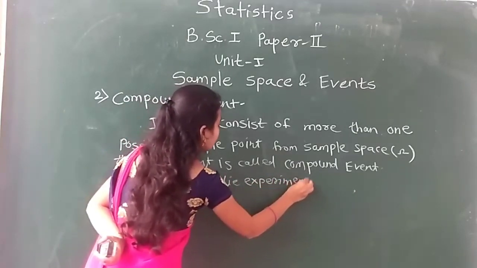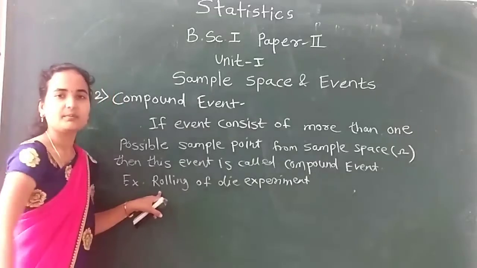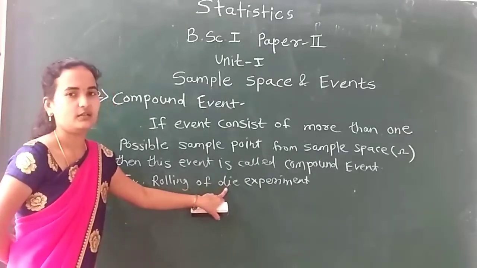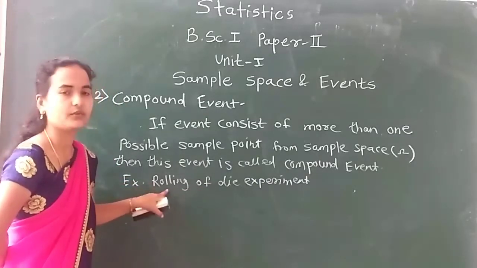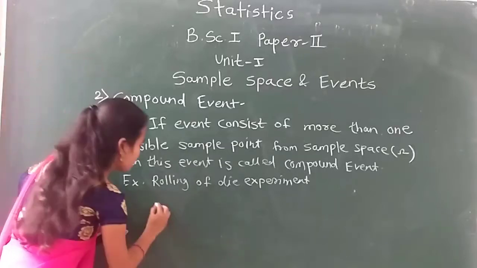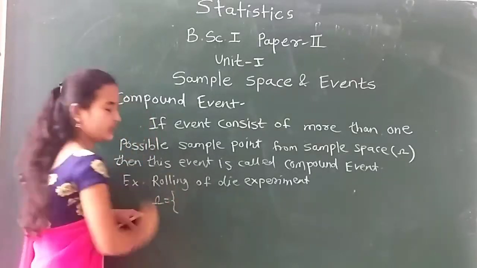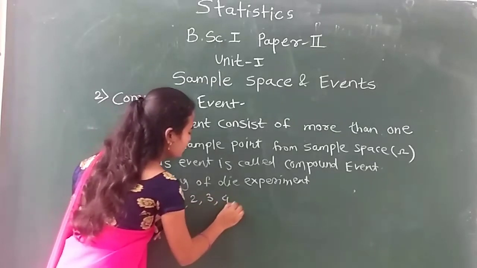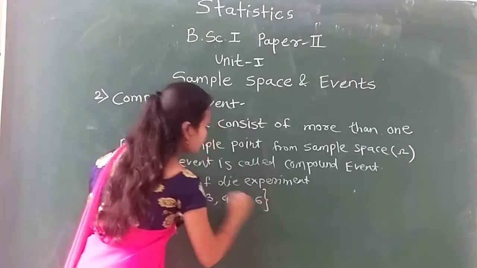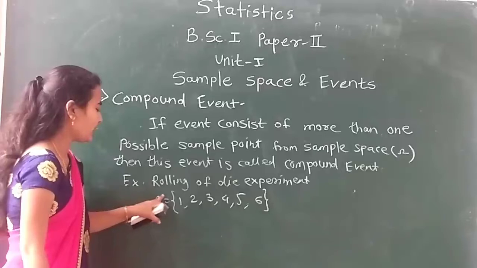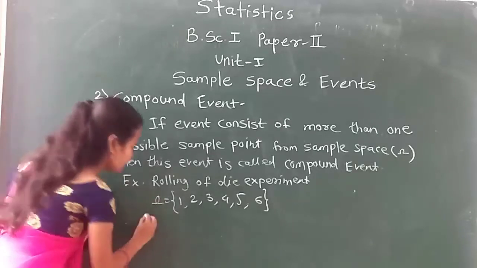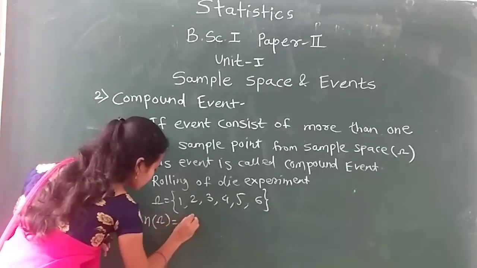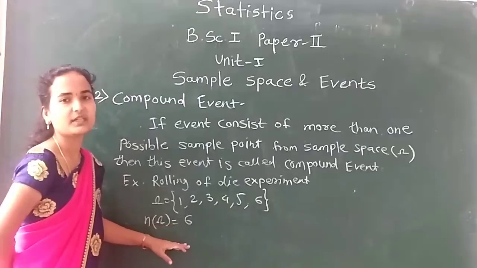My random experiment is rolling of a die. So what is the sample space for this experiment? Sample space omega is 1, 2, 3, 4, 5, and 6. So my n of omega becomes 6. This is your random experiment.